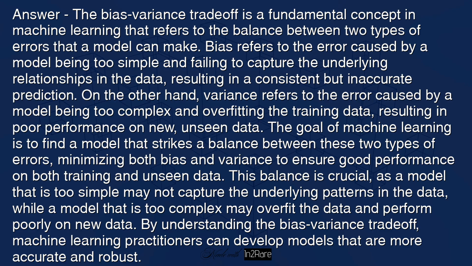This balance is crucial, as a model that is too simple may not capture the underlying patterns in the data, while a model that is too complex may overfit the data and perform poorly on new data. By understanding the bias-variance trade-off, machine learning practitioners can develop models that are more accurate and robust.